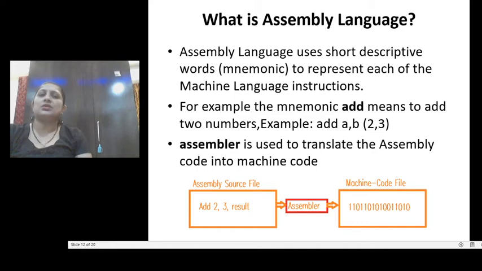Now this language is not understood by the machine, so it requires a translator, which translates your assembly code into the machine code which you want to execute on the machine. The translator's name is the assembler. So what is the assembler here? The assembler is a translator which translates the assembly language code into the machine code.